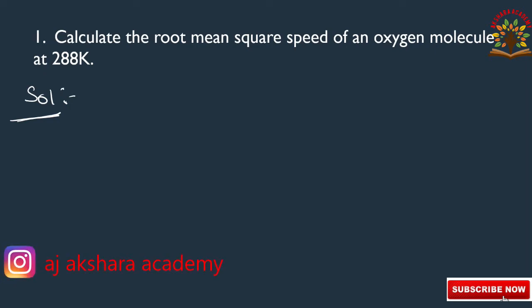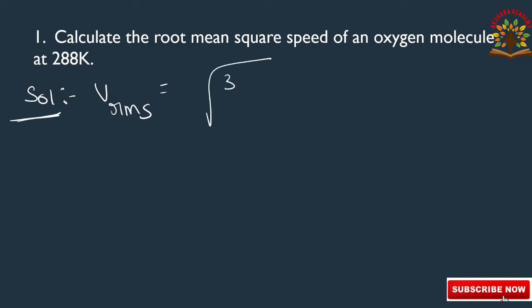Vrms is equal to square root of 3RT by M. We will write the values, substituting values here.